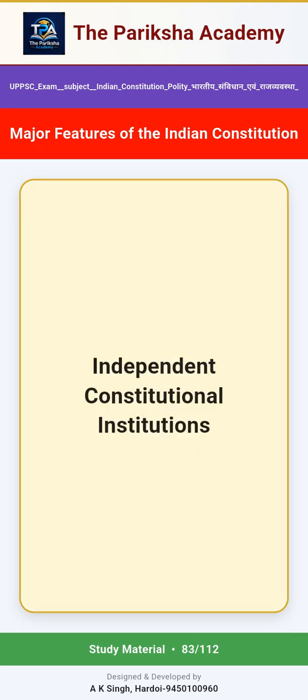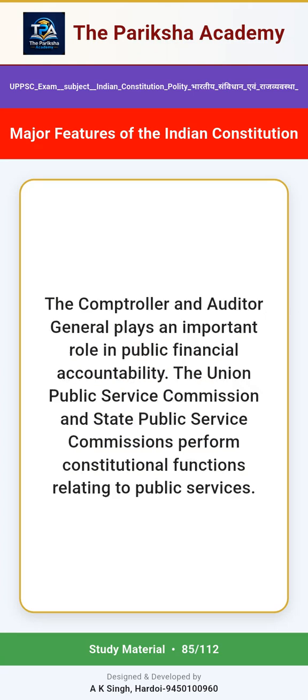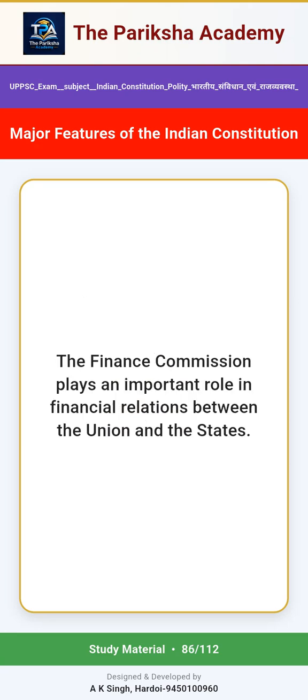Independent constitutional institutions. The Constitution establishes several institutions to promote accountability, impartiality and institutional balance. The Election Commission performs constitutional functions relating to elections. The Comptroller and Auditor General plays an important role in public financial accountability. The Union Public Service Commission and State Public Service Commissions perform constitutional functions relating to public services. The Finance Commission plays an important role in financial relations between the Union and the states.